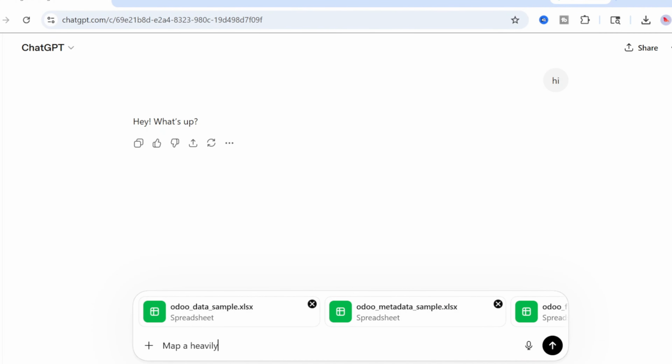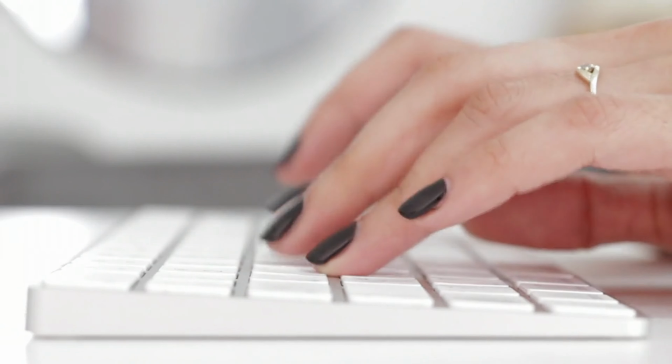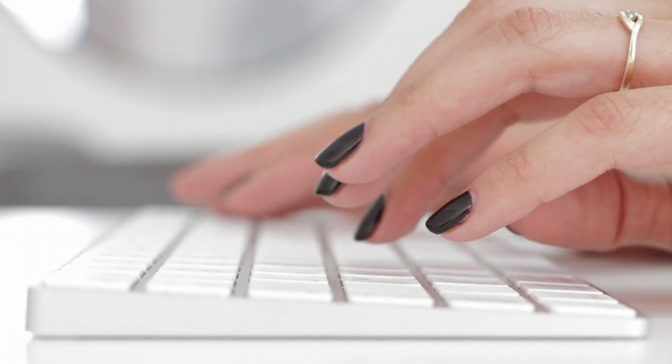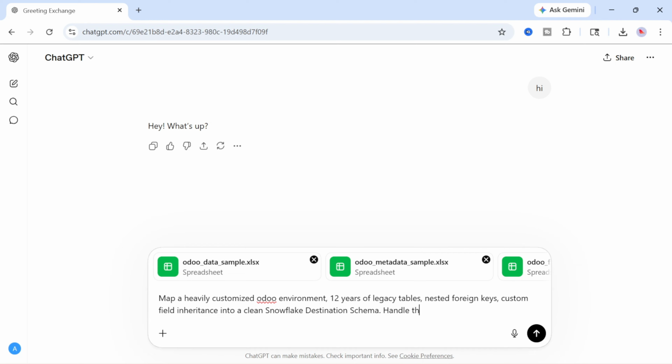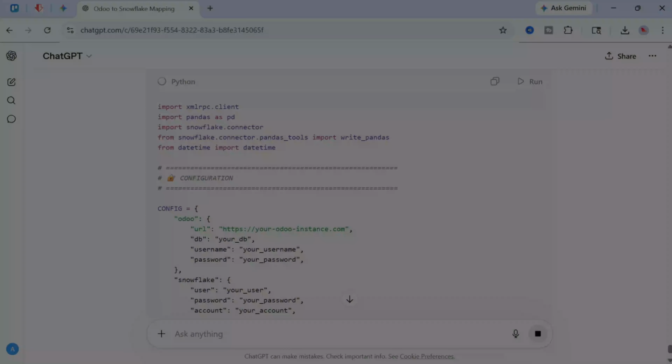The test parameters were surgical. Map a heavily customized Odoo environment. 12 years of legacy tables, nested foreign keys, custom field inheritance into a clean Snowflake destination schema. Handle the 504s. Don't drop dependencies. Don't hallucinate constraints that don't exist.